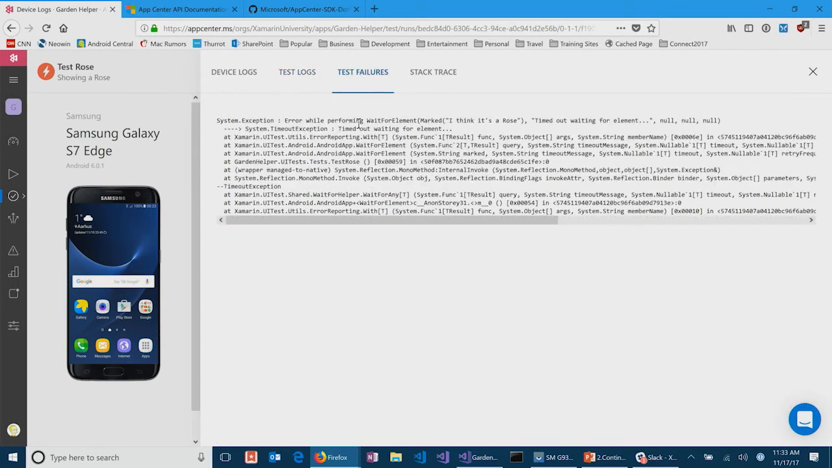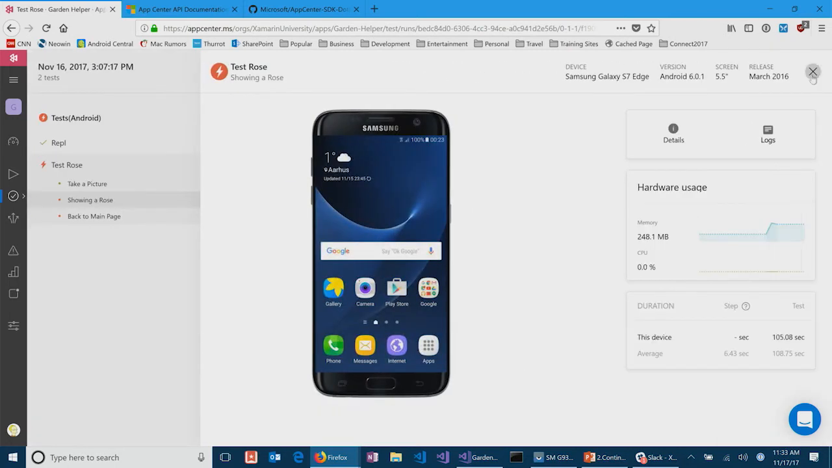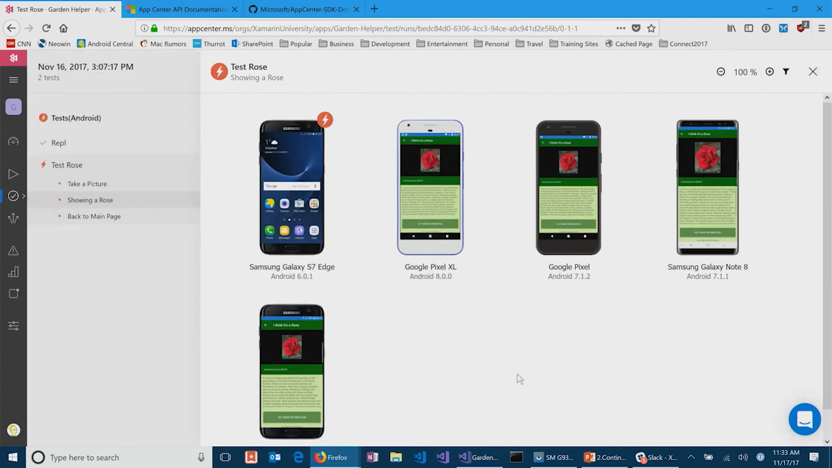I can also see the test failures, so it'll just capture that portion of the log as a test failure. And as part of that, I can even get a stack trace whenever there was an actual fatal error. And so I might be able to use this to track down what really happened in the code. But this is pretty cool because it gives me an idea of what happened on this particular test run: one device failed, but all of the others were successful.